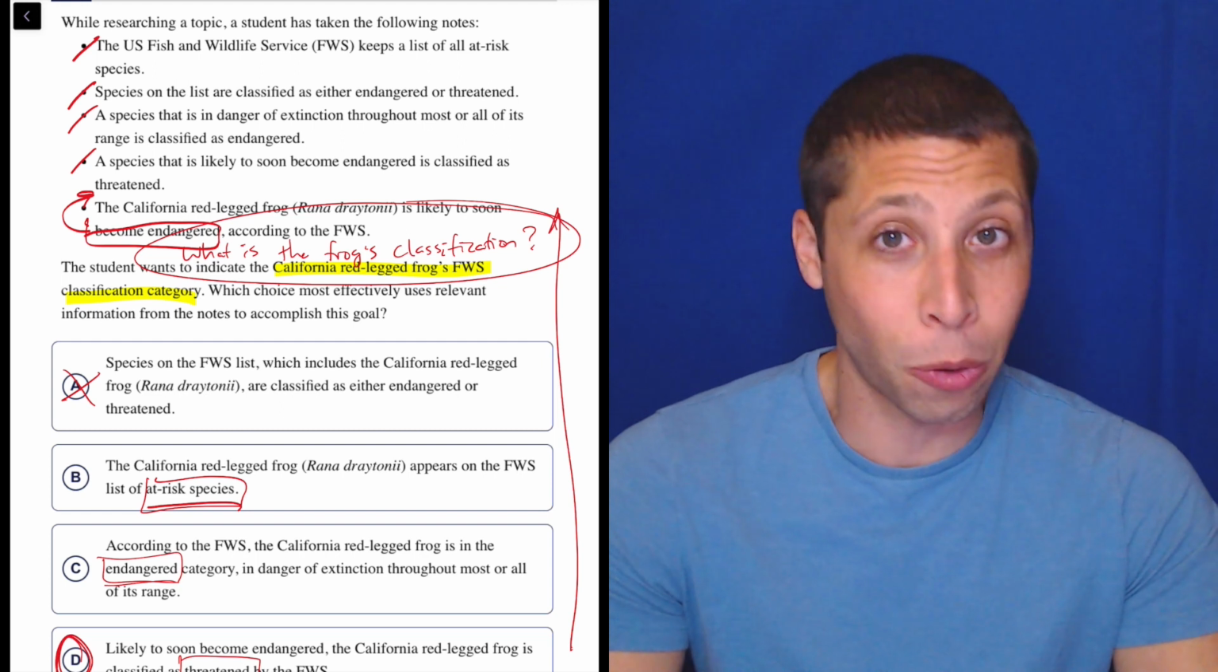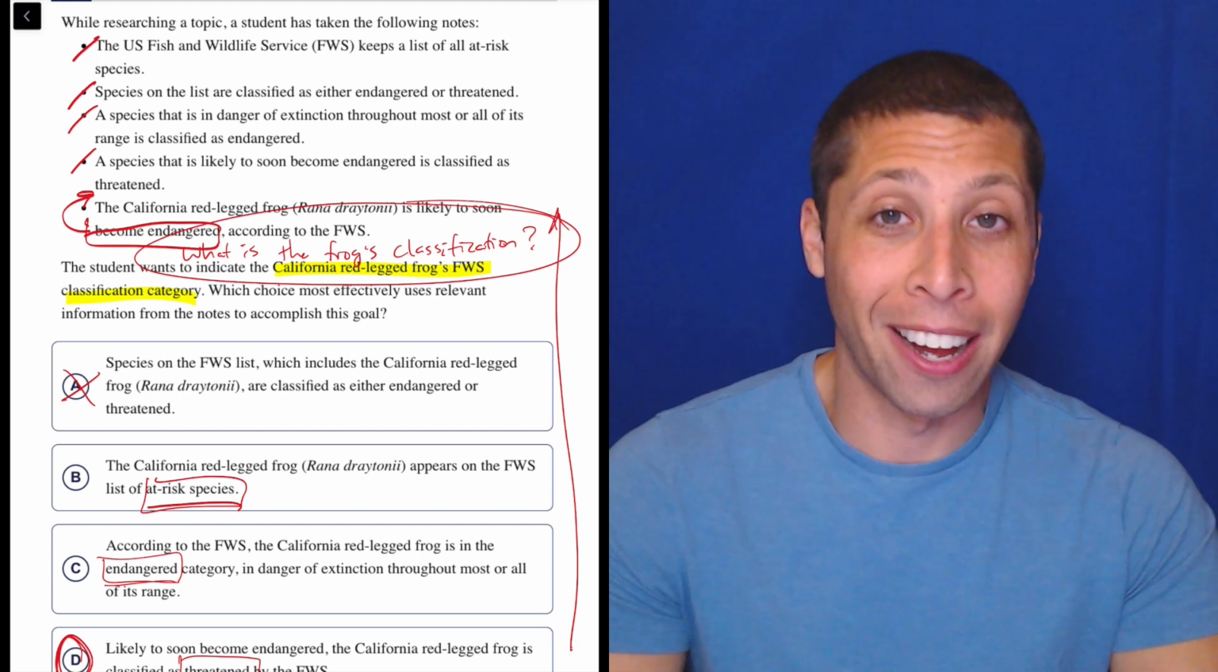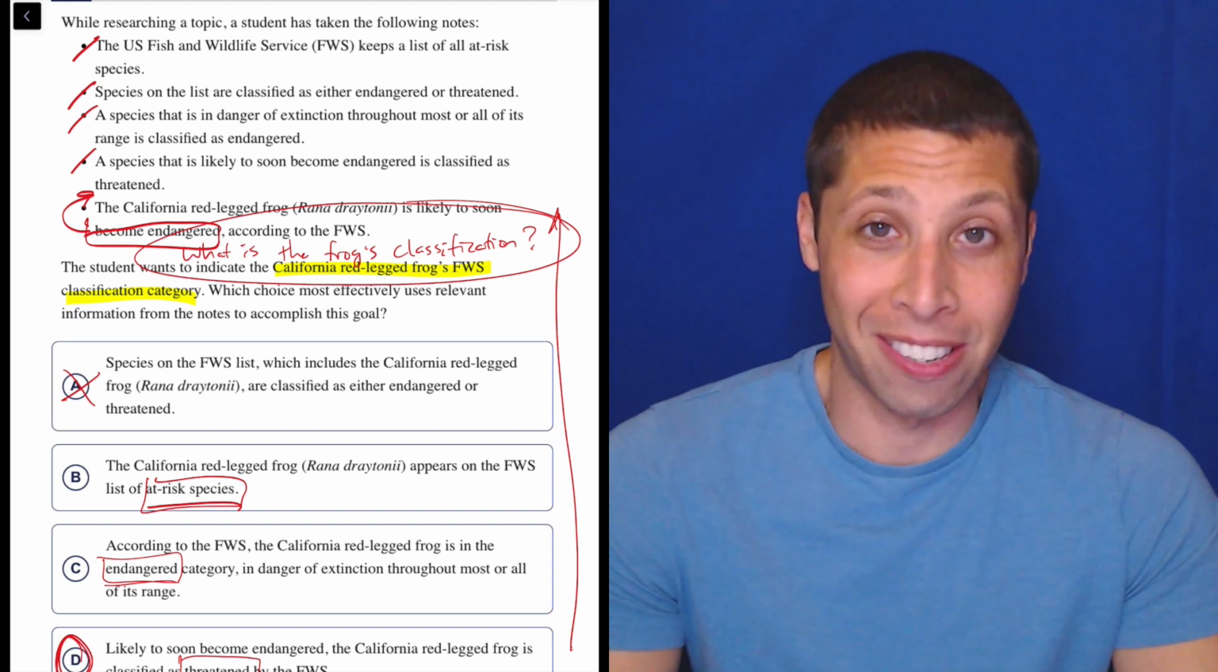Please let me know if you've seen other questions like this in your practice where you have to go to the outlines. But most of the time, this is just weird. This is not how it's going to work.